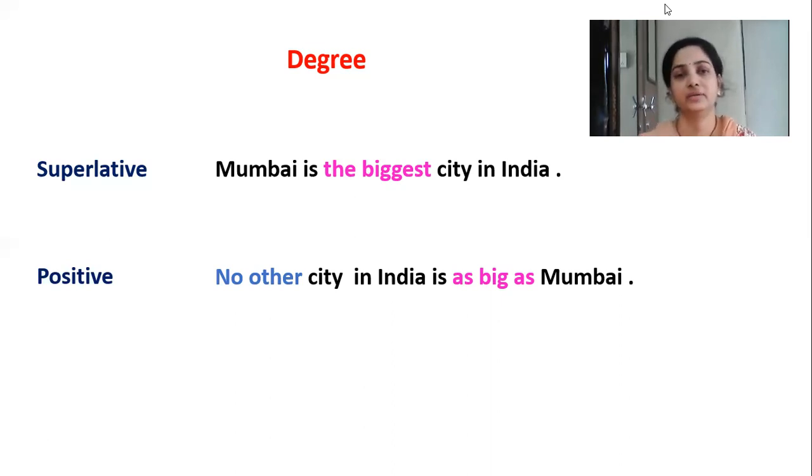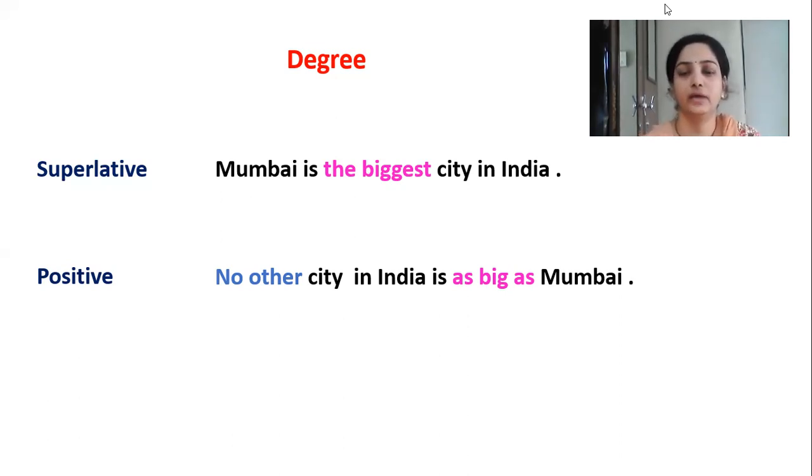Remember, in positive degree we begin our sentence with no other, and we use the first form of the adjective, that is big, and the construction as adjective as dash as. In superlative degree we use the third form of the adjective, that is the biggest.